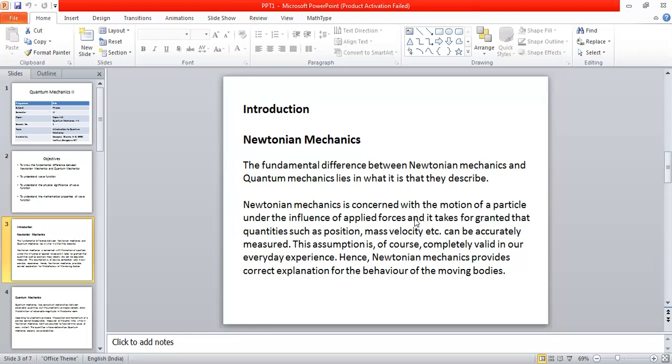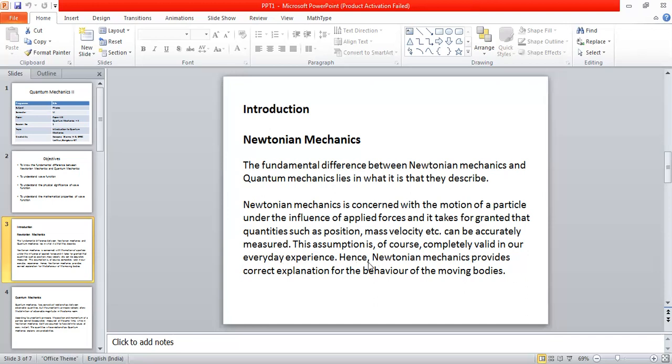These quantities, position, mass, velocity, can be measured accurately. This is completely valid in our everyday experience. But this is not valid in the case of subatomic particles or the subatomic particle world, where we need to discuss quantum mechanics.